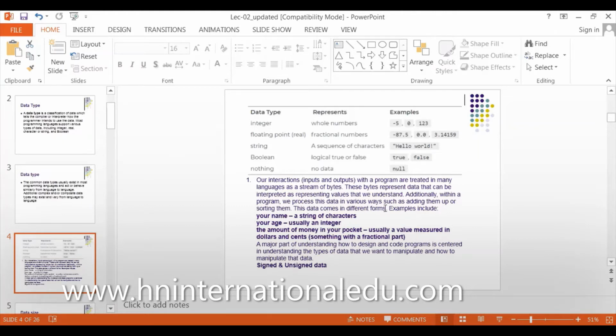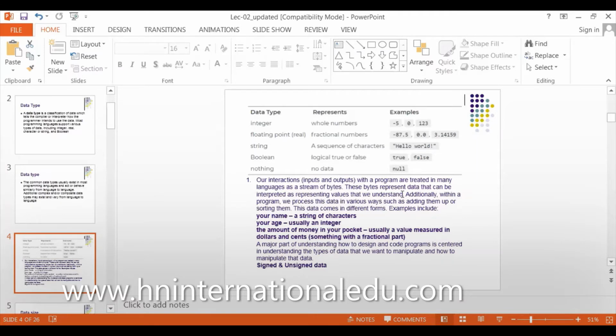Our interaction with a program is treated in many languages as a stream of bytes. For example, you are making a bill, counting the bill of your grocery for the month. You are just entering numbers and adding them. So what are you doing? You are using streams of bytes, streams of numbers. I will explain byte in a coming slide. The byte represents data that can be interpreted as representing values that we understand.